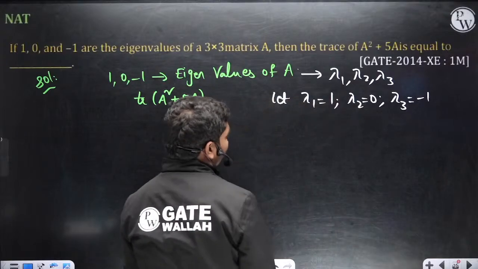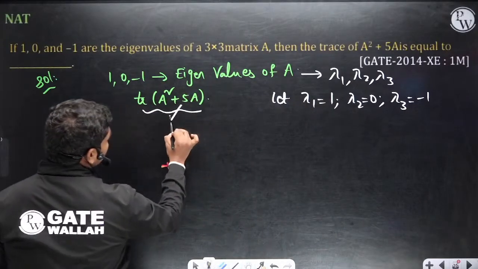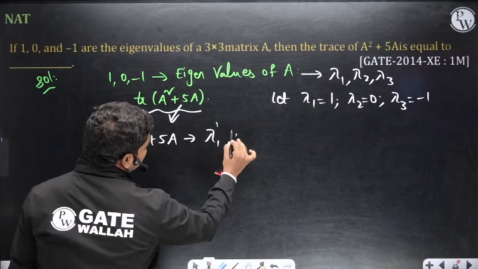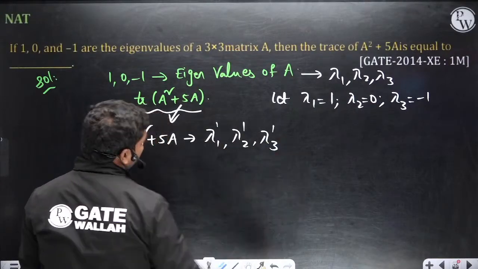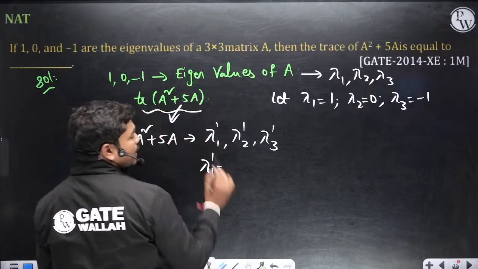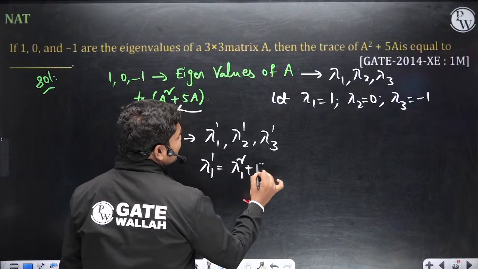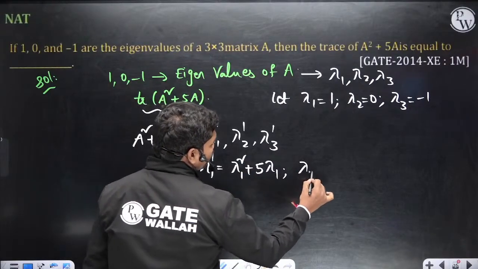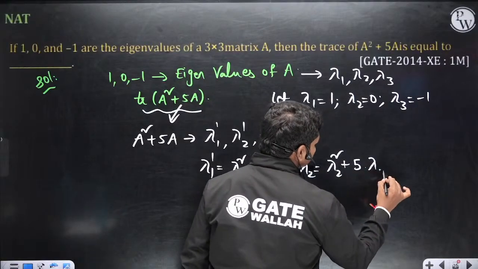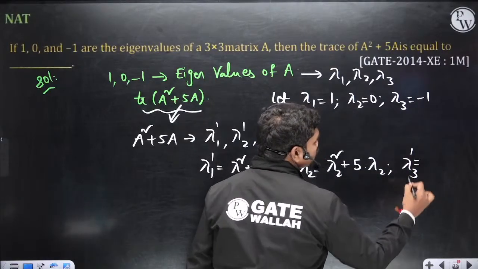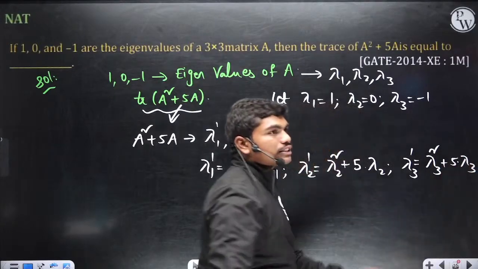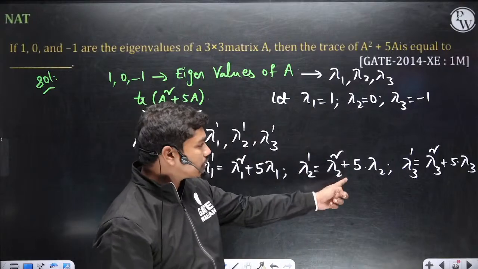Now let us suppose A square plus 5A has the eigenvalues lambda 1 dash, lambda 2 dash, lambda 3 dash. Now what could be lambda 1 dash? Lambda 1 dash is equal to, this function is A square plus 5A, so lambda 1 square plus 5 times lambda 1. Lambda 2 dash is equal to lambda 2 square plus 5 times lambda 2. Lambda 3 dash is equal to lambda 3 square plus 5 times lambda 3. So whatever is the operation given on the matrix, the same has to be performed for calculating the eigenvalues.